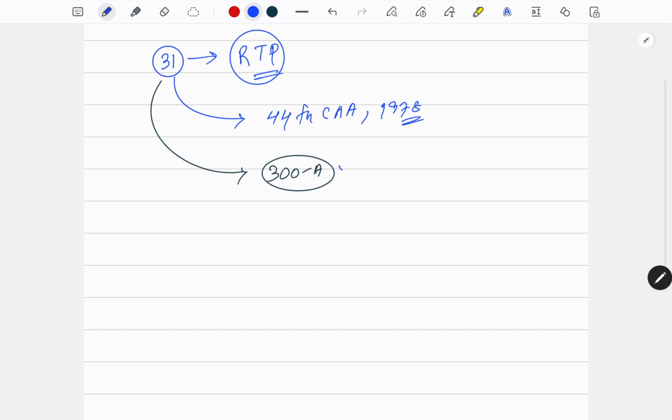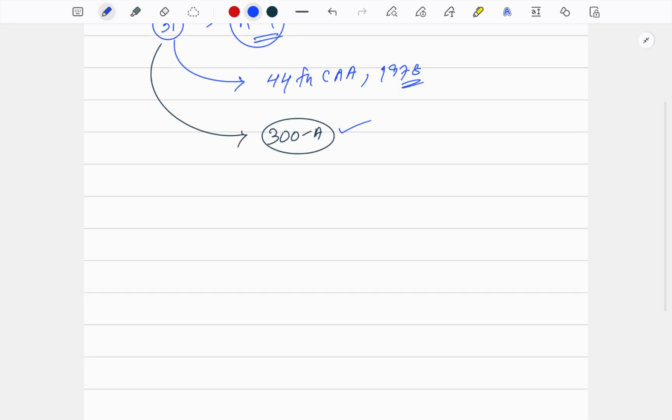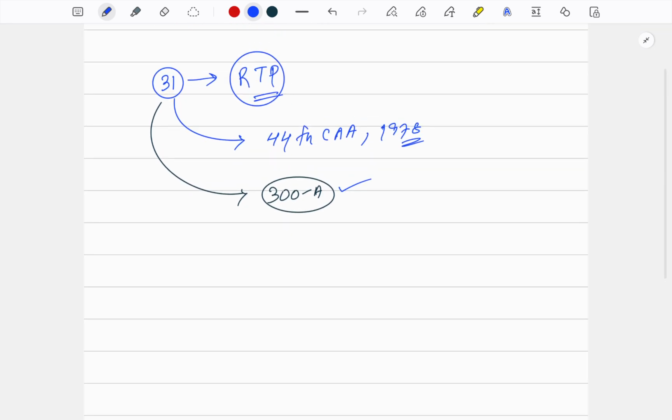Then, sir, you will ask me, it was earlier in Article 31, now it is in Article 300A. It is still there in the Constitution. Then what is the requirement of this change? That we have to amend the Constitution and change the position from 31 to 300A. The difference is that when it is in 300A, we cannot call it a fundamental right. Why?